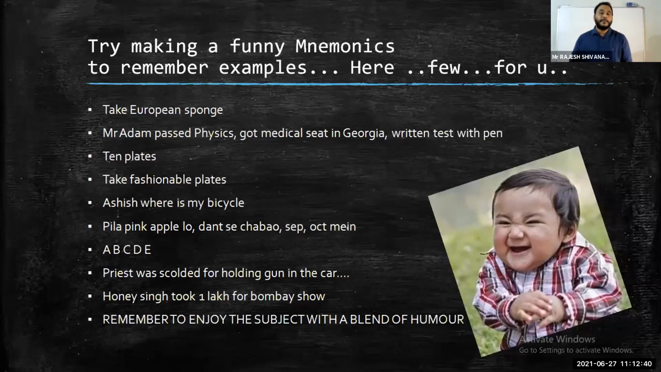Next, Ashish, where is my bicycle? We are asking our neighbor Ashish, where is my bicycle? Ashish for Ascaris, where for Wuchereria, Bancrofti, and cycle for Encyclostoma. Like that we can remember. Very familiar shortcuts you should be in a position to make. And next, Pila pink, this is a Hindi word. Pila pink apilo, colorful apples, you take colorful apples and chew with your teeth, danse chabao, and then in the month of September and October, like that.